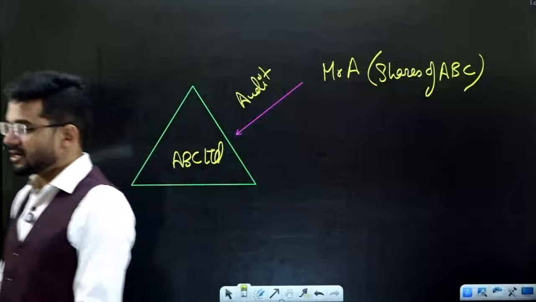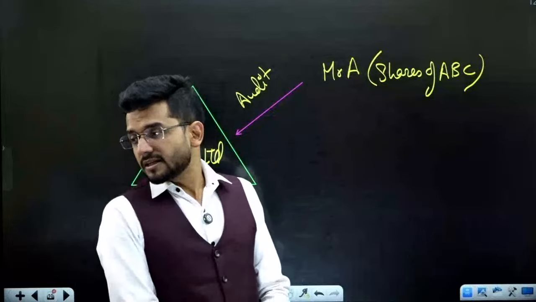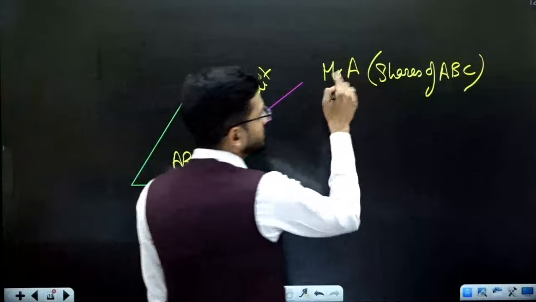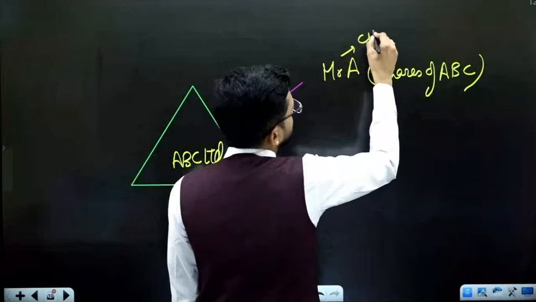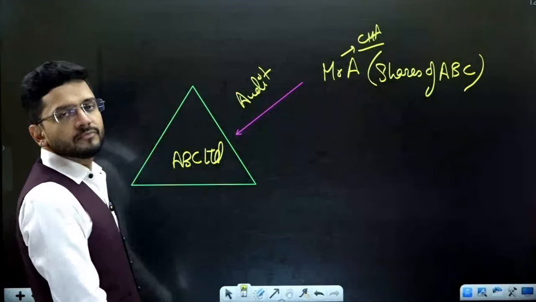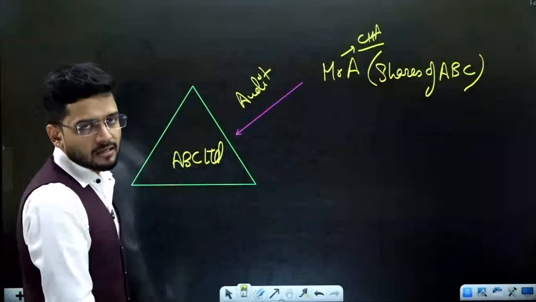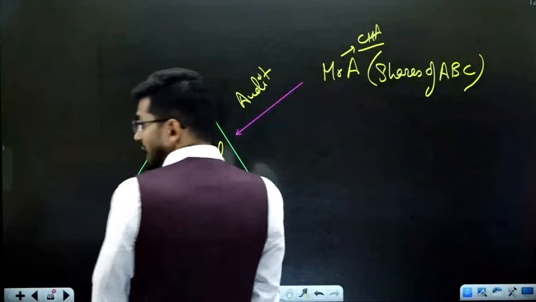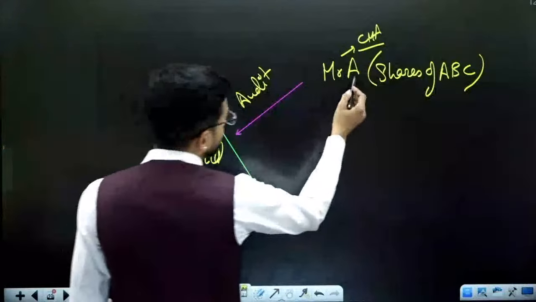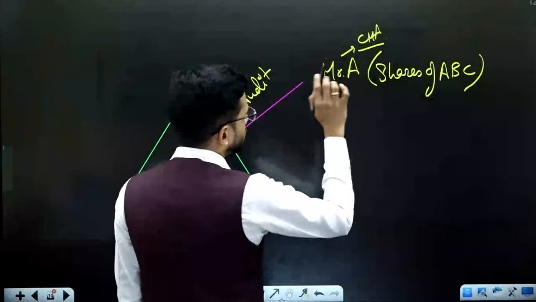So can A be the cost auditor of the company? A is a practicing CMA. Can A be the auditor of the company? No, sir, not at all. Because then A will be biased in his approach. A will not give an unbiased opinion. So A cannot be an auditor of the company for sure.